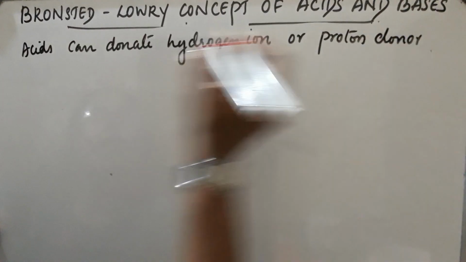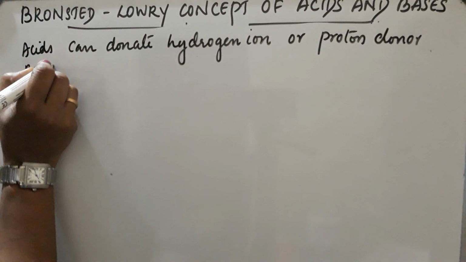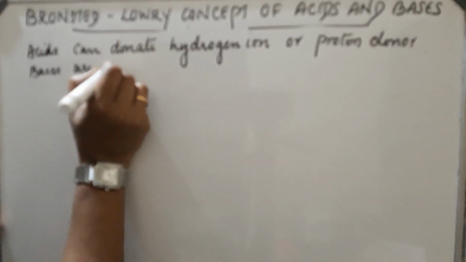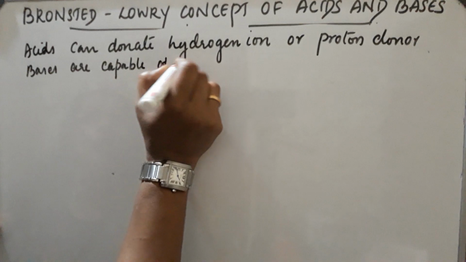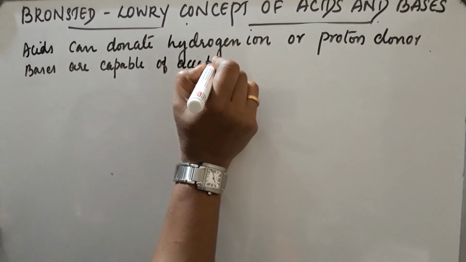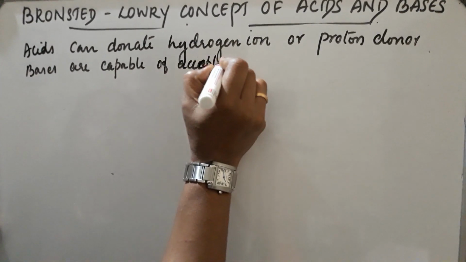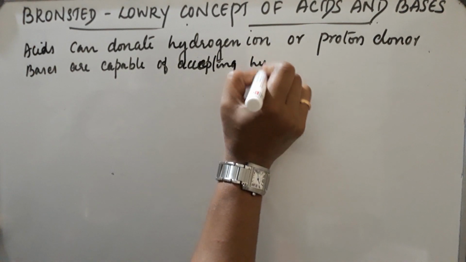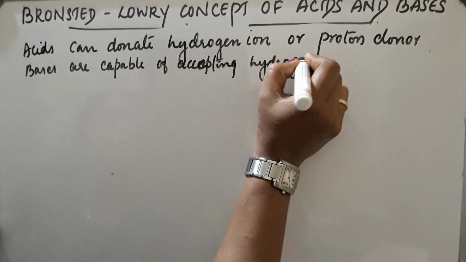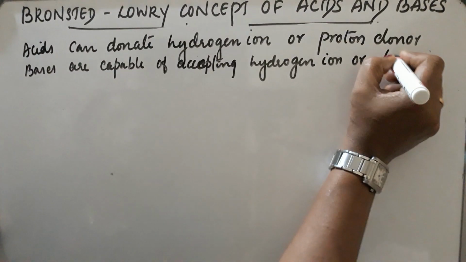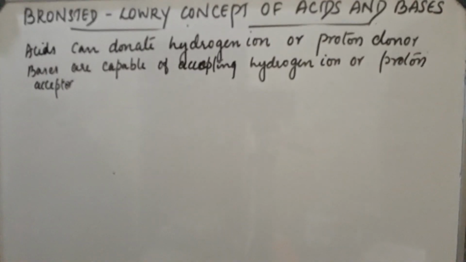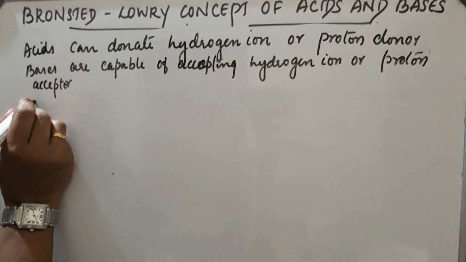Okay, and bases are capable of accepting hydrogen ion, or they are proton acceptors. Now, let us take an example in the case of HCl